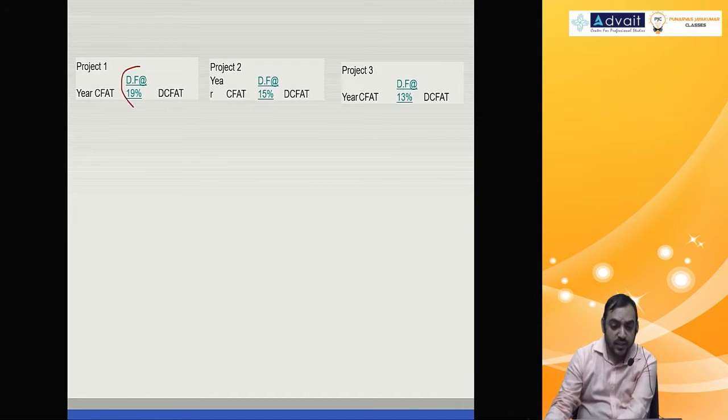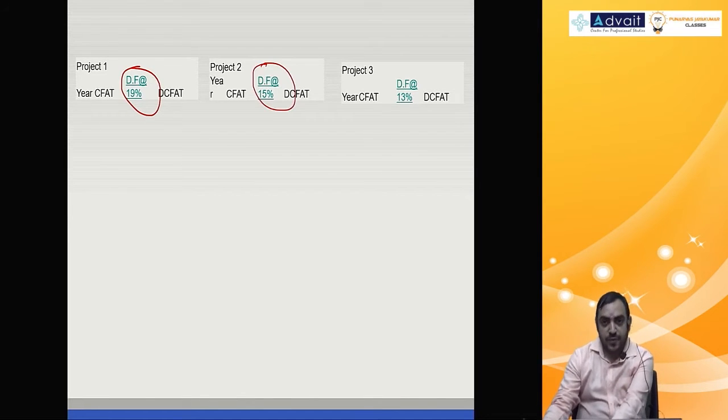So for project 1, we take a discounting factor of 19%. For project 2, we take a discounting factor of 15%. For project 3, we take a discounting factor of 13%. Fine. So only the discounting factor changes.